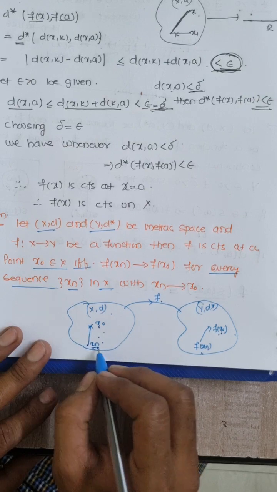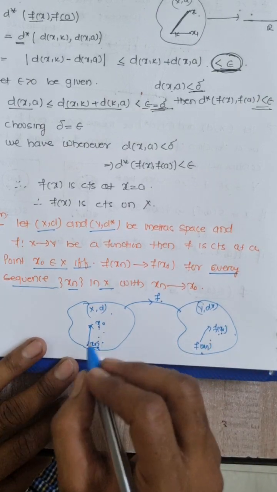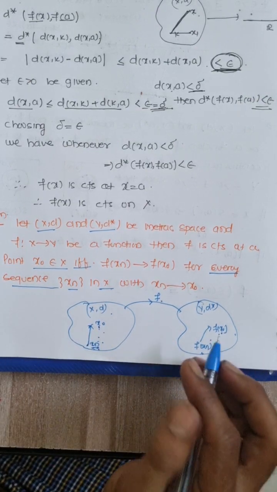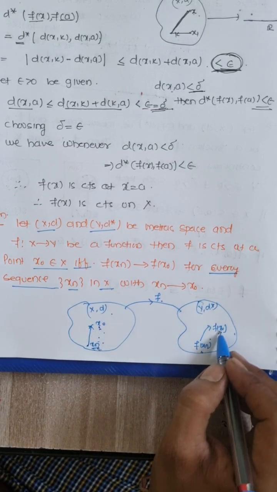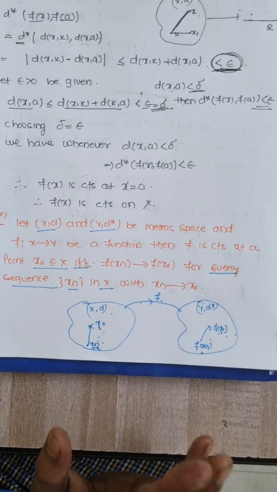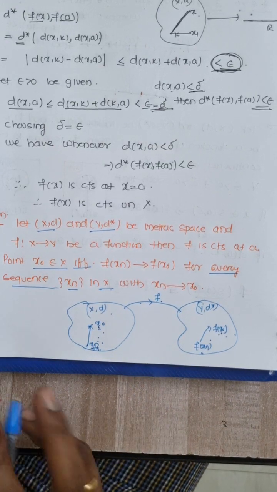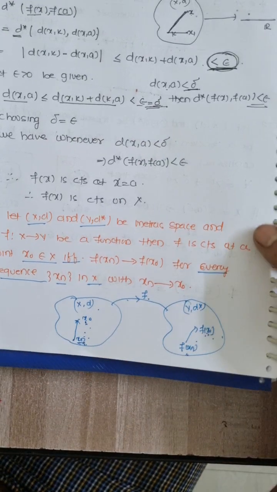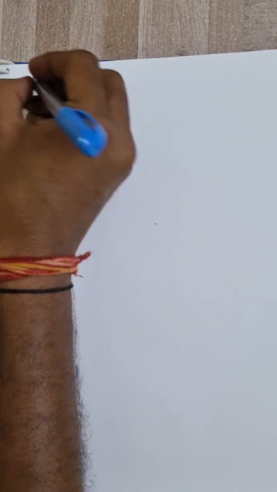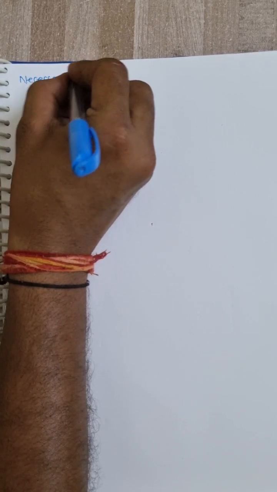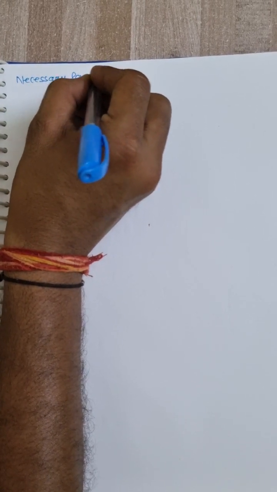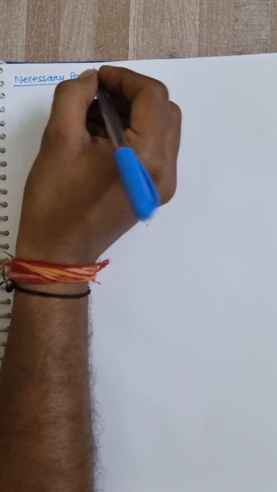Not just one sequence. In that case, how can I say that f is continuous? That must be true for every sequence xn converging to x0, f of xn converging to f of x0; if so, then I can say that f is continuous. So there are two parts. The first one is the necessary part. So what's the necessary part I will take? Necessary part. Okay, I will take that.